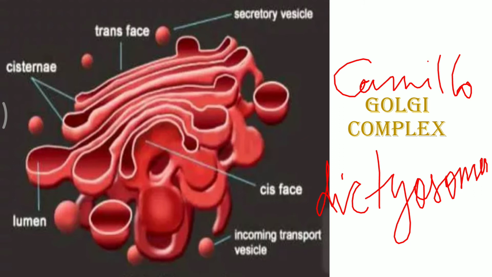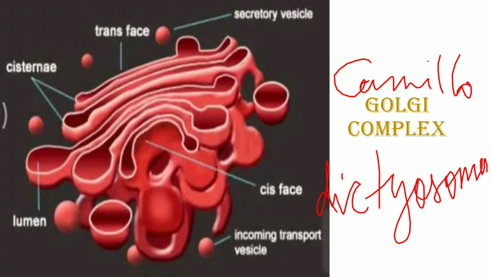This makes it quite evident that the smooth endoplasmic reticulum gives rise to the Golgi apparatus, and these secretory materials, once they reach the Golgi apparatus through the transport vesicles from the smooth endoplasmic reticulum, are accepted on the cis phase, and through the cis phase they move through the entire Golgi apparatus and get modified, and finally through the trans phase it is secreted out.